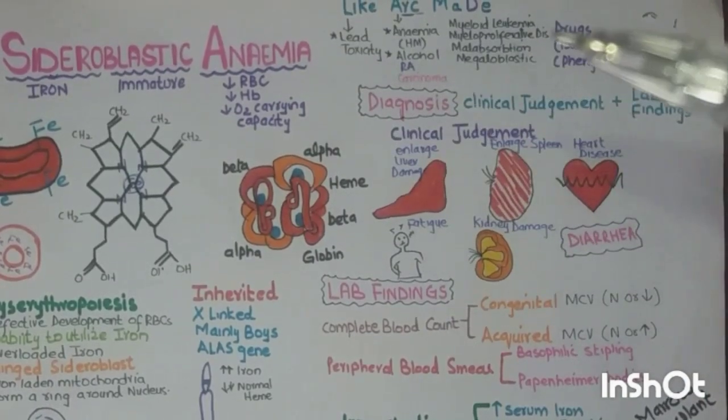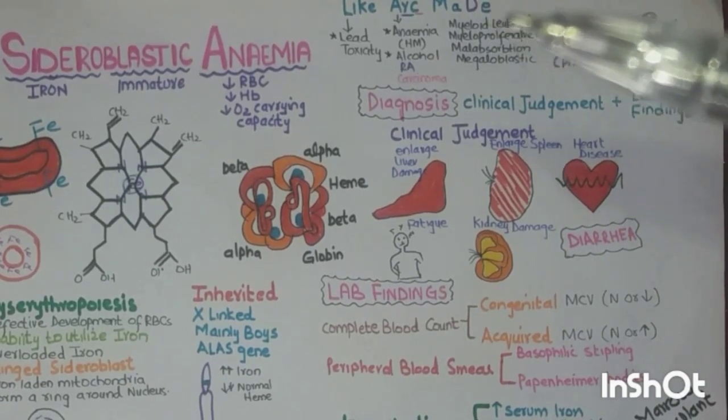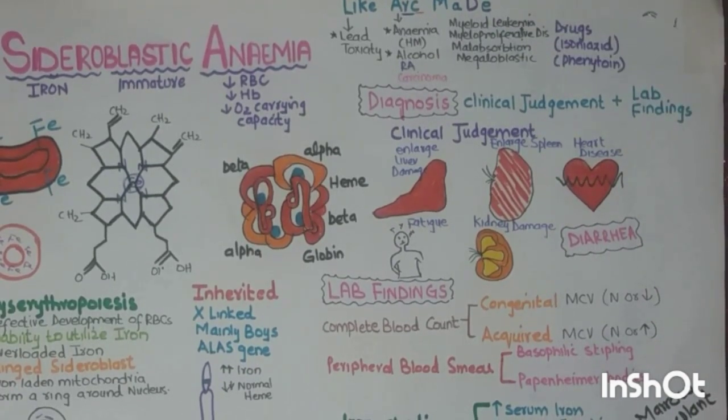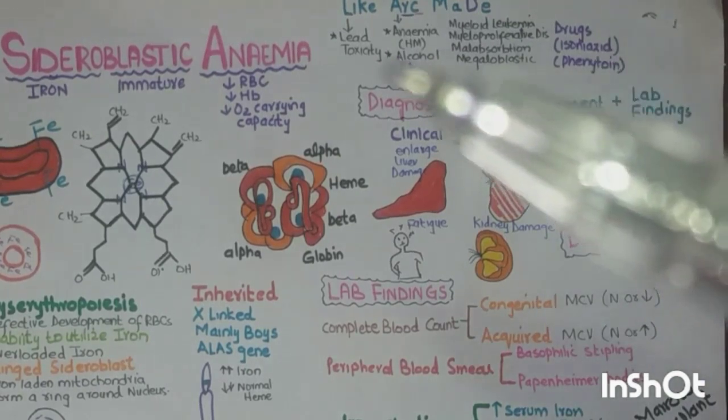And the next, the M: you should know myeloid leukemia, a type of cancer in which the bone marrow makes abnormal myeloblasts, RBCs or platelets. And finally the D, drugs: isoniazid and phenytoin.